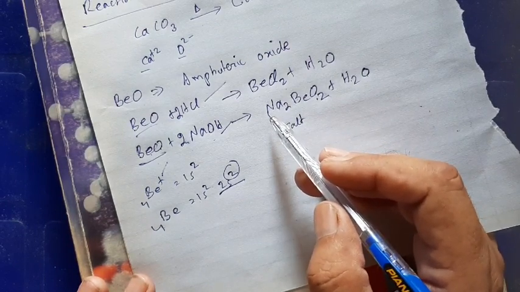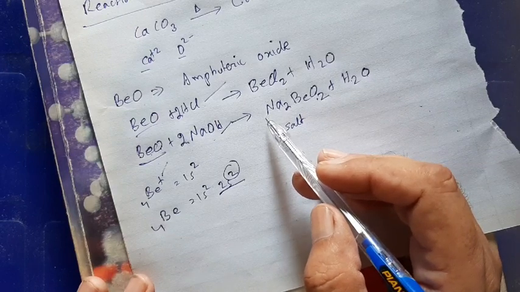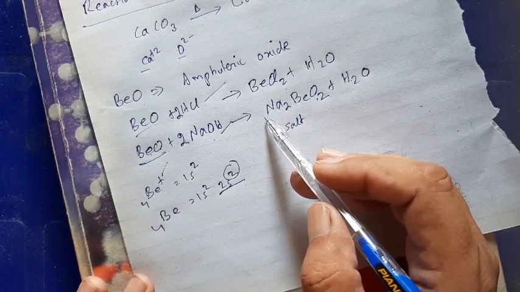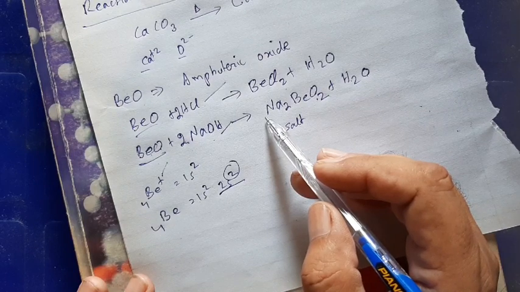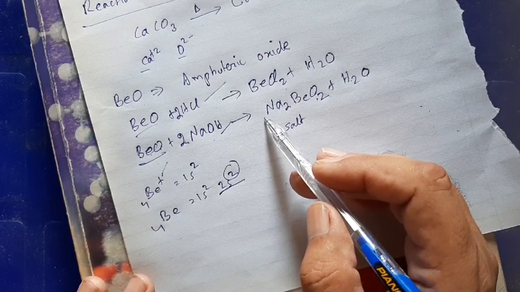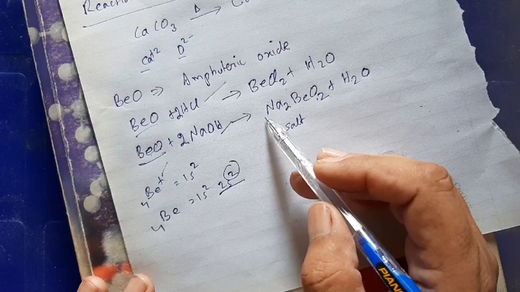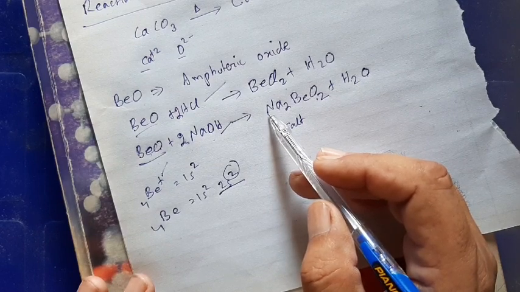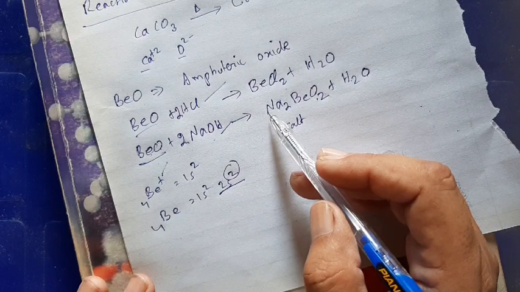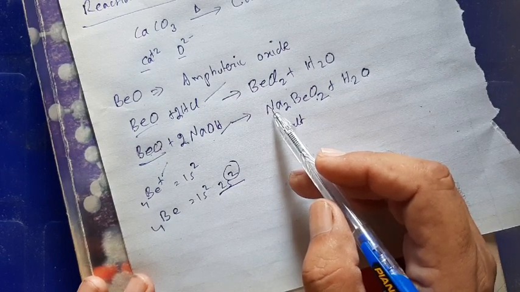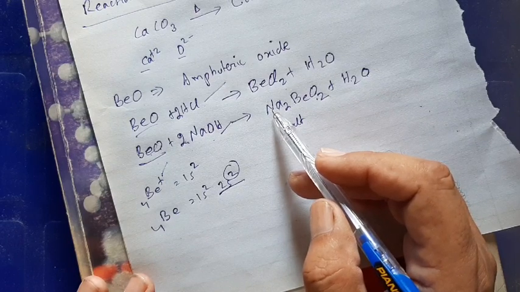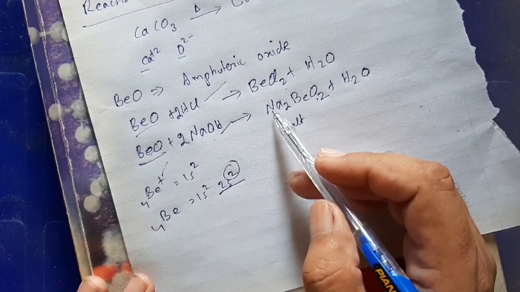And properties: they are stable crystalline solids. Their solubilities: beryllium and magnesium oxides are insoluble, the rest are soluble, and solubility increases down the group. Third, beryllium oxide is amphoteric. The rest of the oxides of group 2 elements are basic. Due to small size, oxides of beryllium develop covalent character. The rest of the oxides have ionic character. Beryllium oxide has a high melting point and is harder than oxides of other metals.